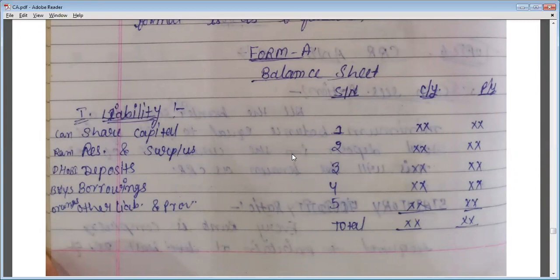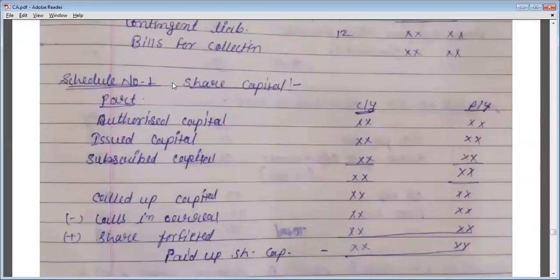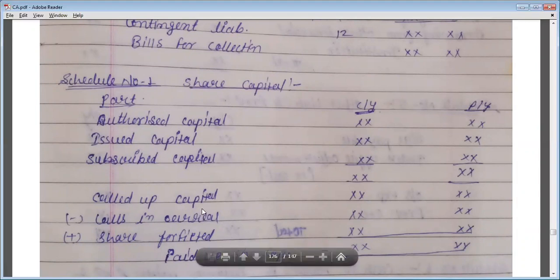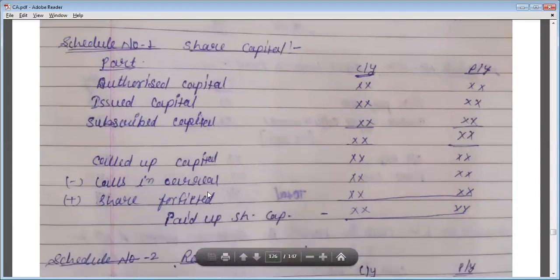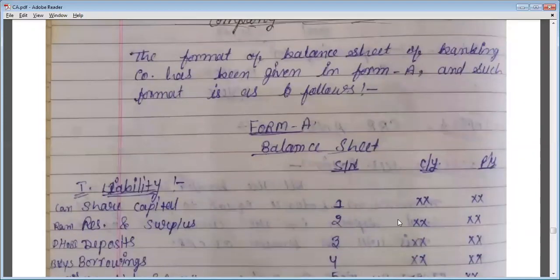Okay, for that we will prepare schedule number 1. So see, in schedule number 1, which kind of share capital will you write? Authorized share capital, issued capital, subscribed capital, called up capital less calls in arrears plus shares forfeited. The resultant amount will be paid up share capital, and that total amount will be written in the balance sheet here.